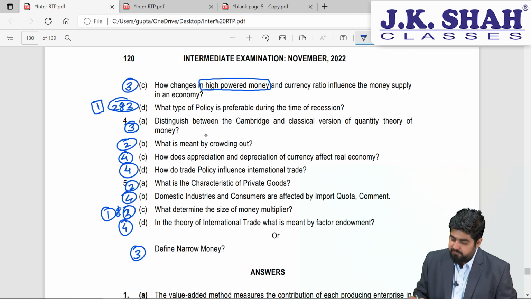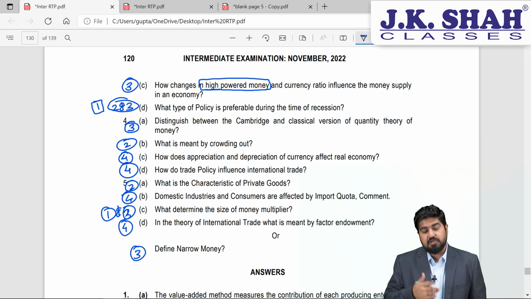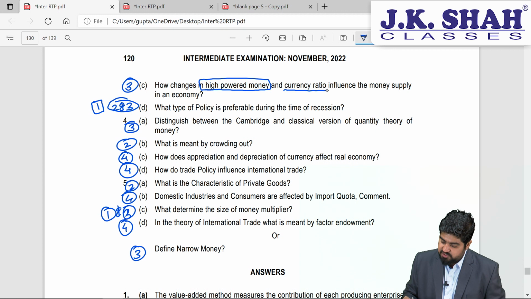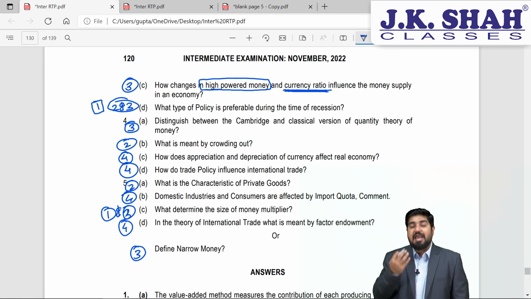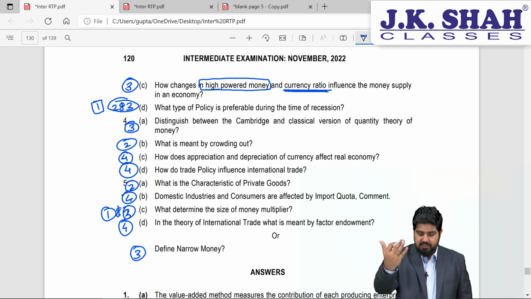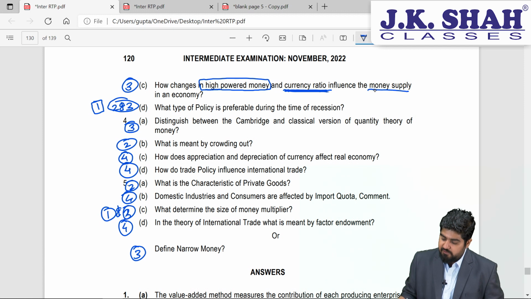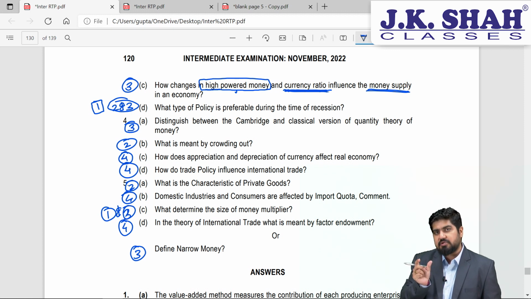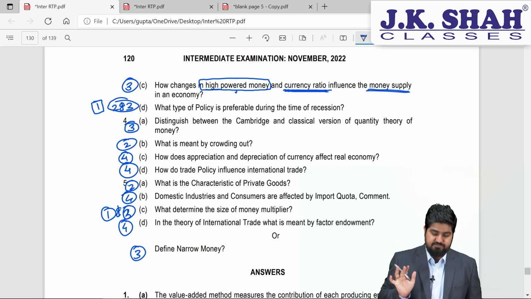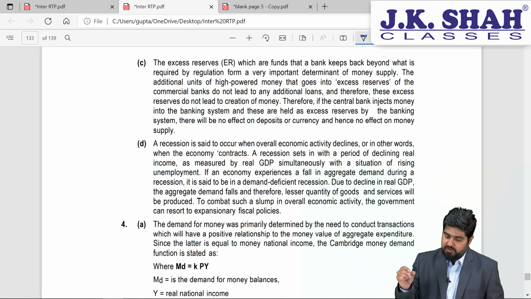So when we talk about behavior of central bank, it has the power of high powered money, that is nothing but the money which is printed by the RBI, and the next one is currency ratio. Currency ratio is nothing but how much people are willing to hold currency, that is liquid cash, as compared to deposits in the market, right? So first of all, you will have to explain money supply in the economy, then explain high powered money and currency ratio in short, and then explain its effect. Answer will be complete. Let's have a look at it.